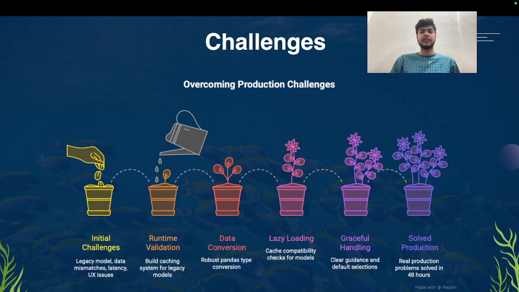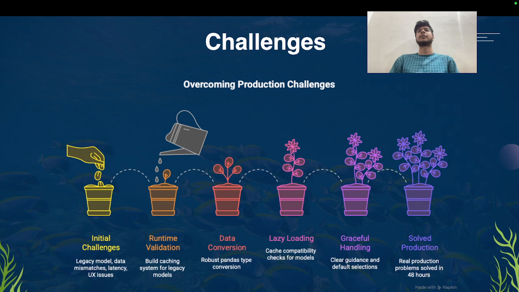Right now, first of all, let's talk about the challenges we faced. The challenges were initially the legacy model and the data mismatch, because we had some mask data of the Sentinel-1 satellite, which has some UX issues and some latency as well.